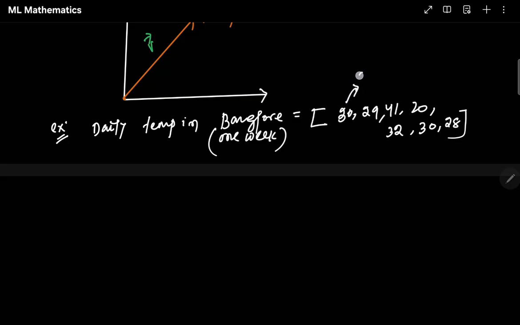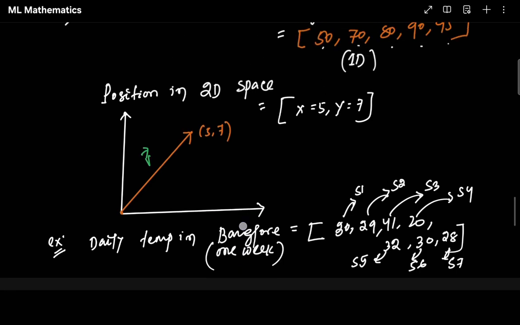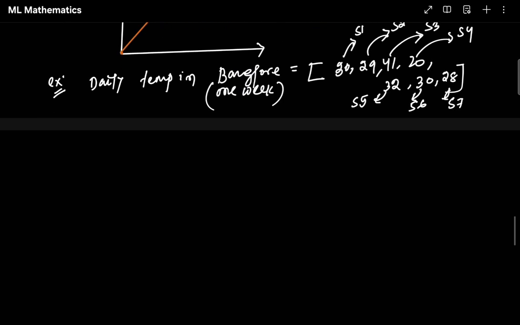This is scalar 1, scalar 2, scalar 3, up to scalar 7, because we have 7 items inside a list or array, 7 scalar values, since those are single numbers. So what does this mean? Vectors are a combination of scalar values. Yes, you can say that.